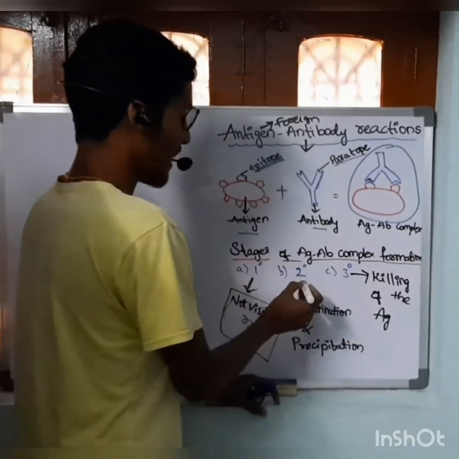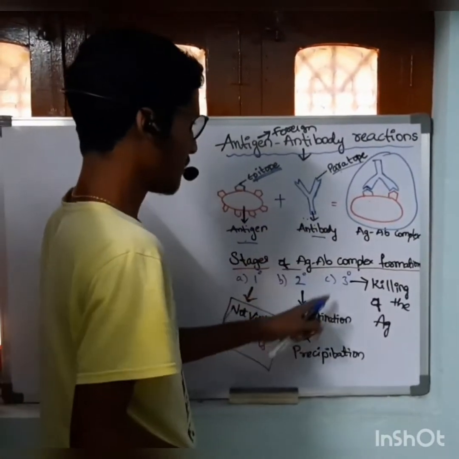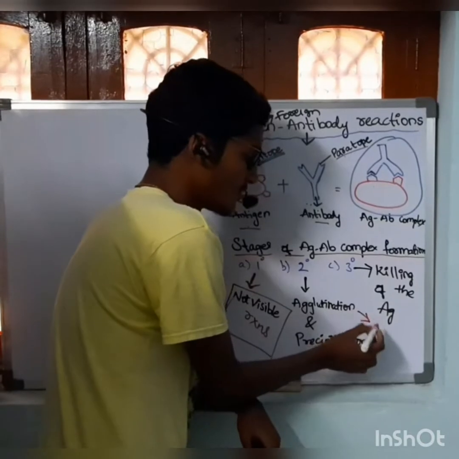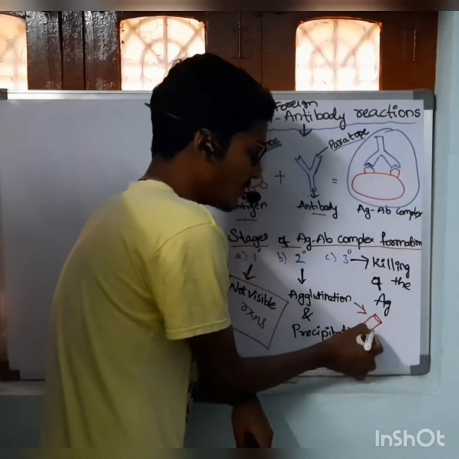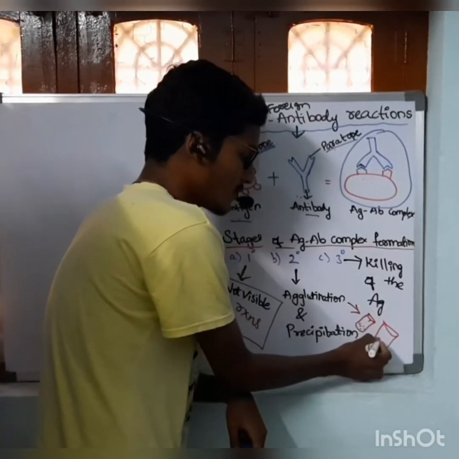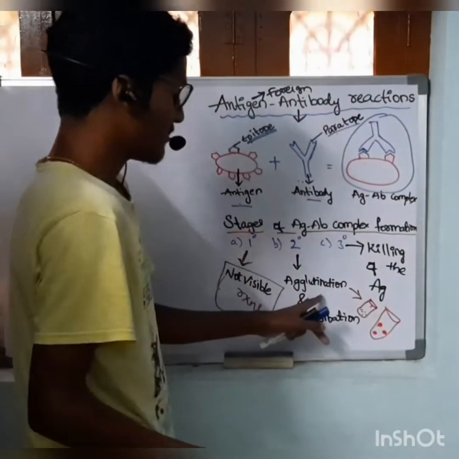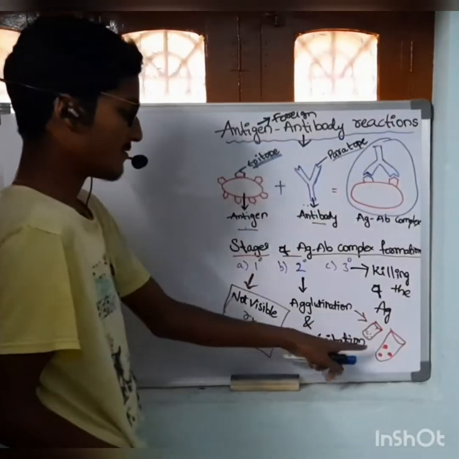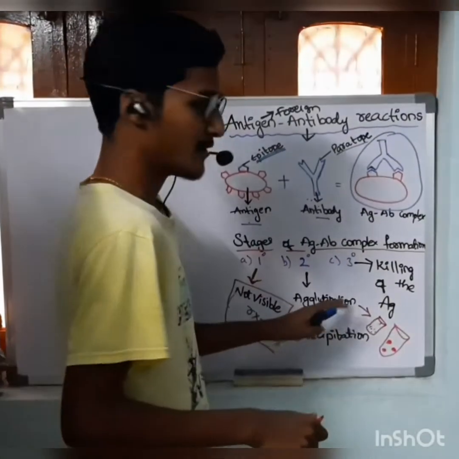In the secondary stage, the antigen and antibody bind or react with each other and form agglutination and precipitation. What is meant by agglutination? In a test tube containing antibody, antigen is added, and we can see a clumping of blood, known as agglutination. Antigens that cause agglutination are called agglutinogens, and antibodies that cause it are known as agglutinins.